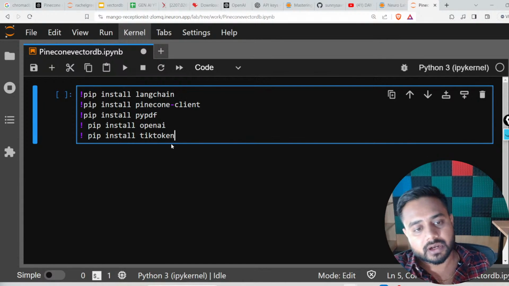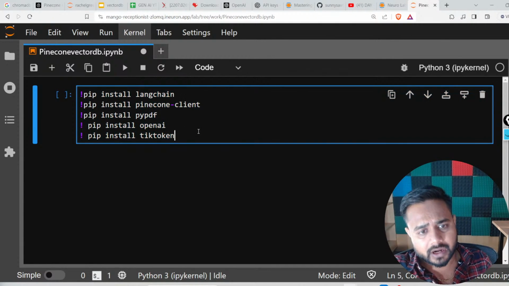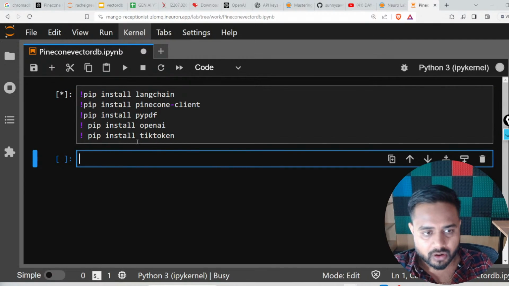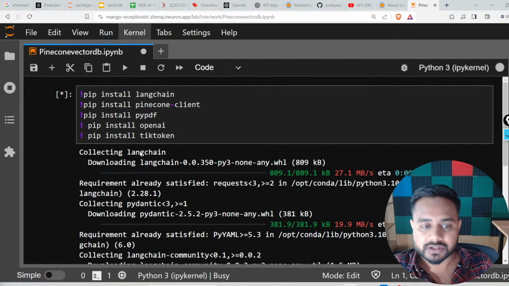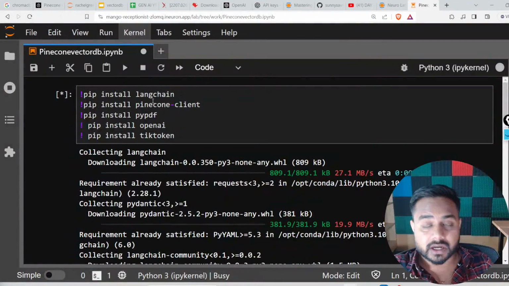So actually this library is an important one if we are going to call the OpenAI embedding. It's a utility for that particular class, the embedding class. Got it. Now what I will do here is run it, and it will install all the packages in my current workspace. So here you can see, guys, all the packages are getting installed.